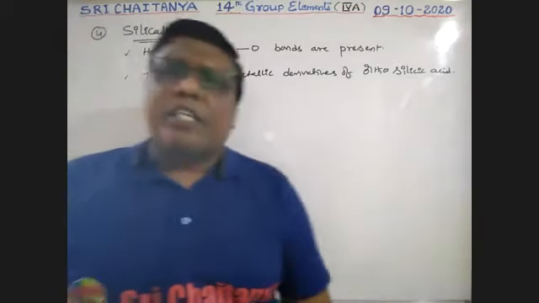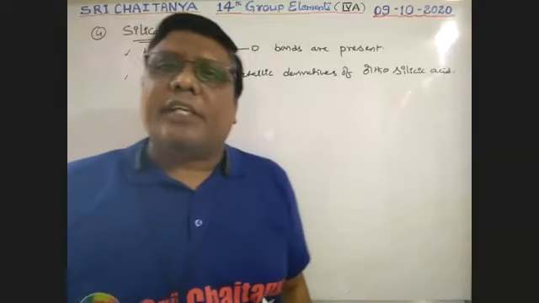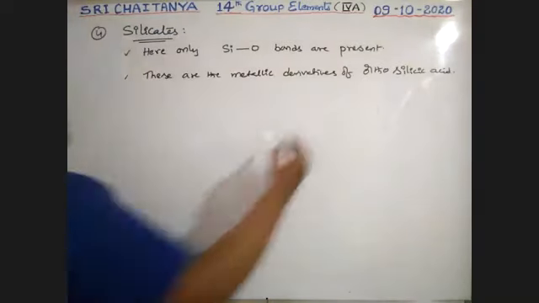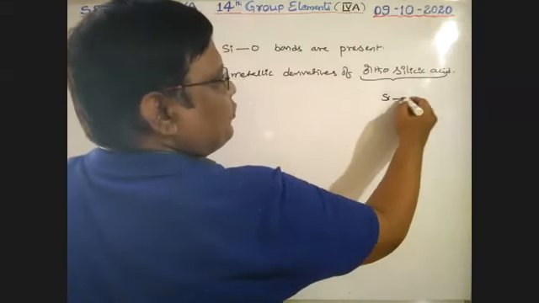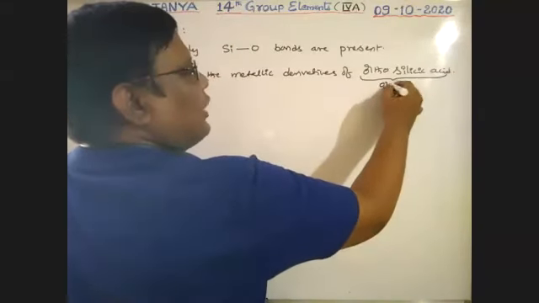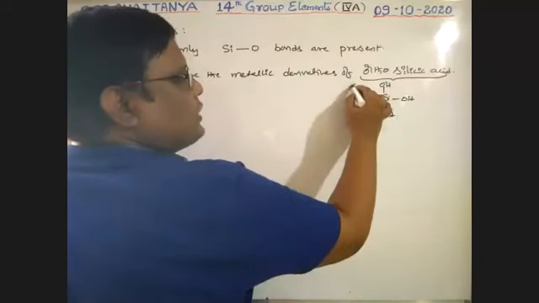What is this orthosilicic acid? Do you know? That is silicon bonded with 4 OHs. That is, orthosilicic acid is Si(OH)4.